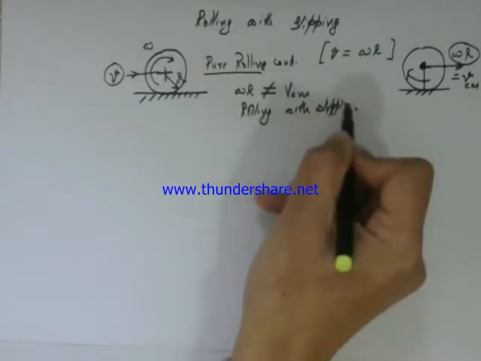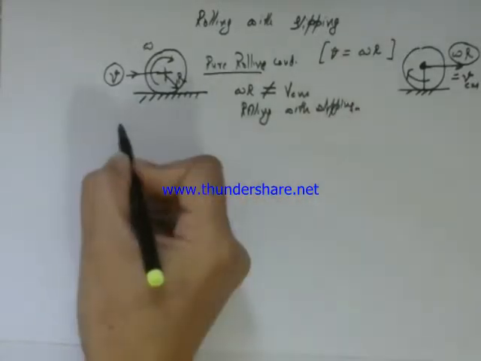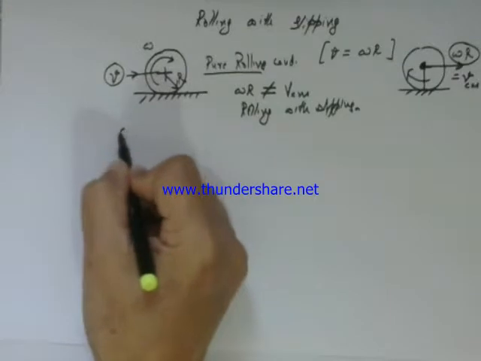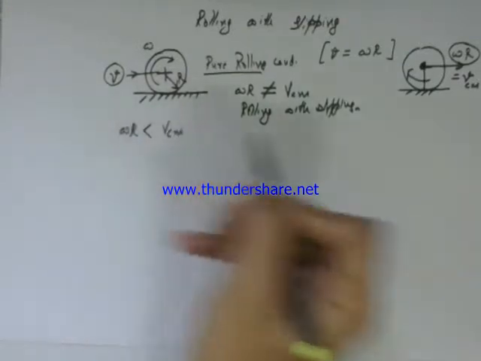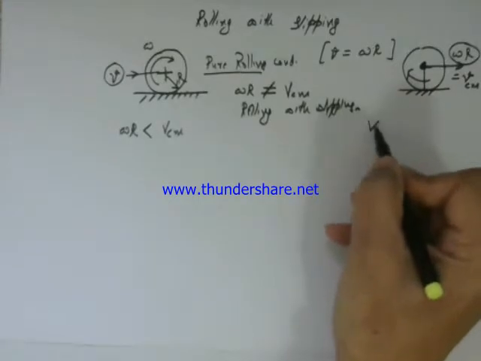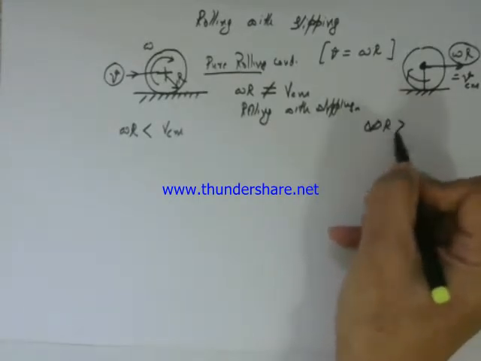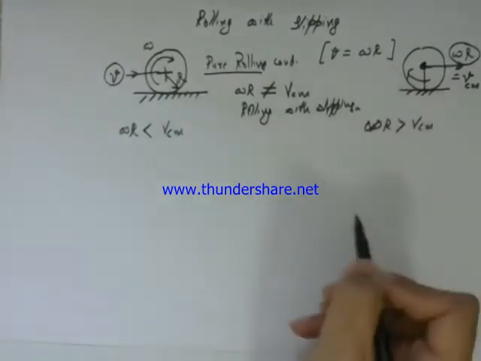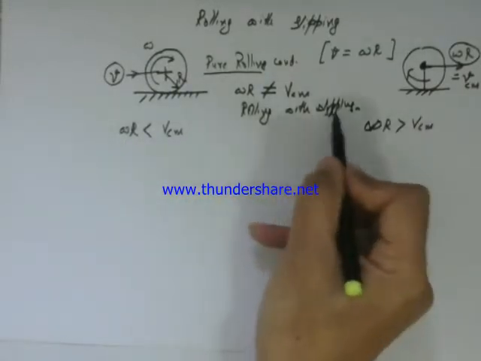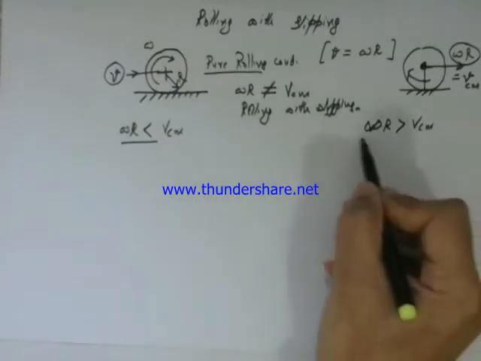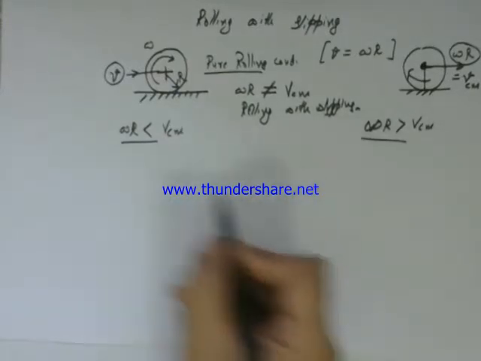Now it can be in two situations: let us take omega R less than v center of mass, and the case where omega R is greater than v center of mass. When this is unequal, as we said, slipping is taking place, but this slipping is again of two types.